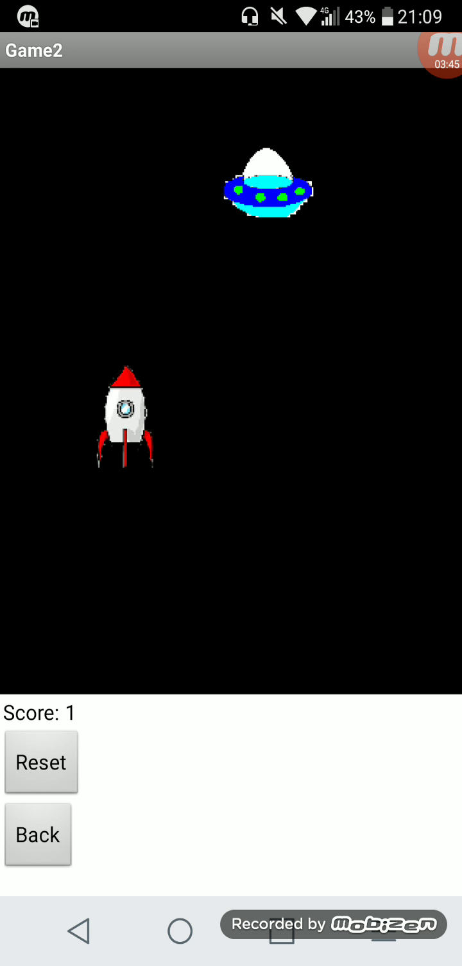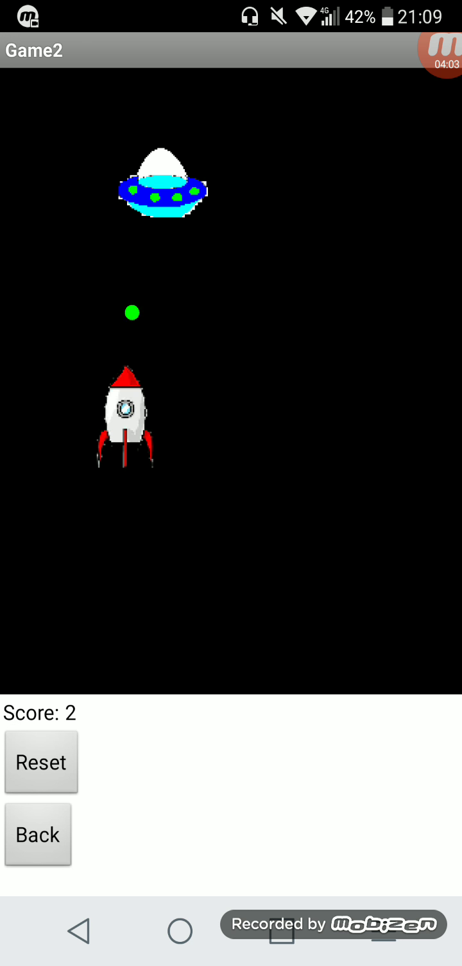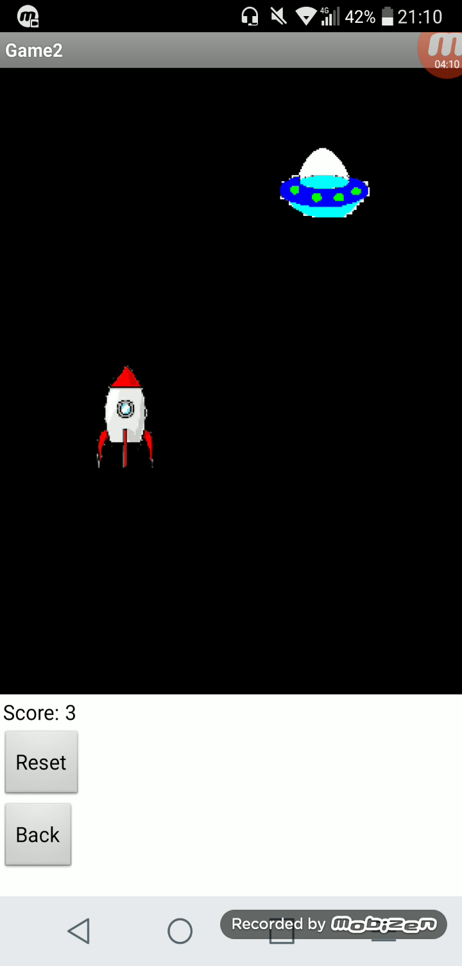So for this, they can press the rocket and the bullet will come out. Once the bullet touches the UFO, the score will be increased by 1. So now the user has 2 marks and now 3 marks. If they want to reset it and do it again, they can press the reset button. And so the score becomes 0.